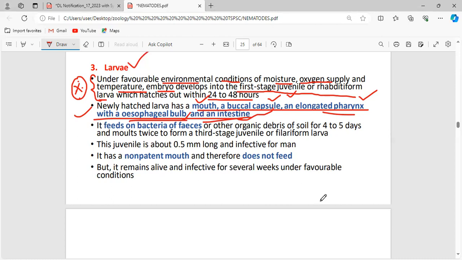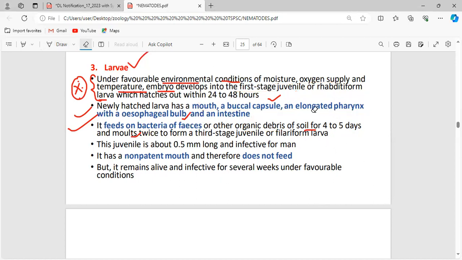So as the digestive system is well developed, definitely this larval stage is going to feed on something. What does it feed on? It feeds on the bacteria of the fecal matter, or other organic debris of the soil, for 4 to 5 days, and molts twice to form. What is molting? Shedding of their body part. See, molting is the process. This can be asked in a question. What is molting? Molting means, consider this is the larval stage.